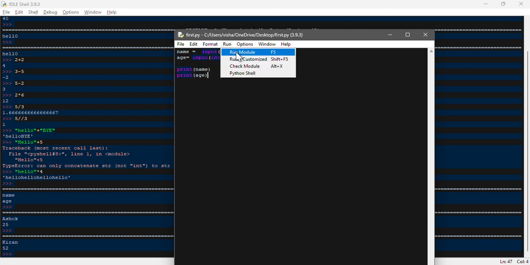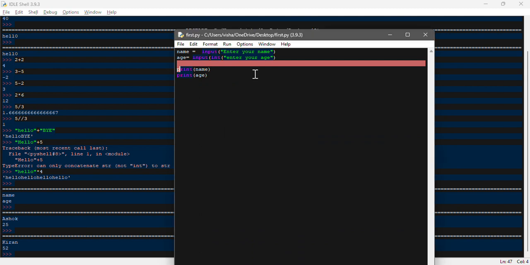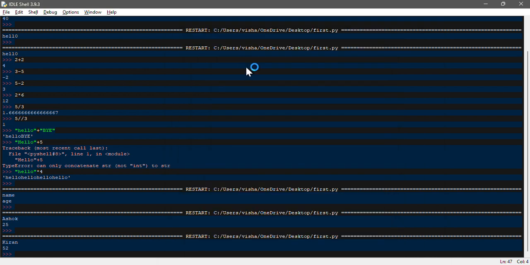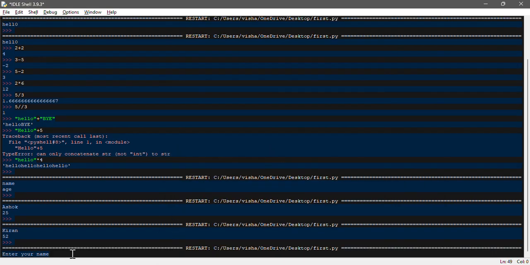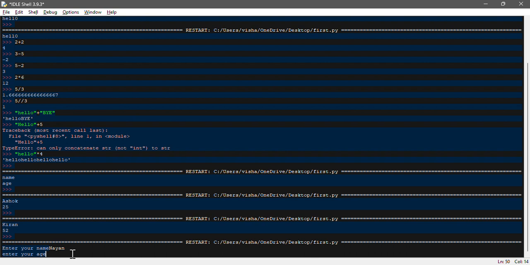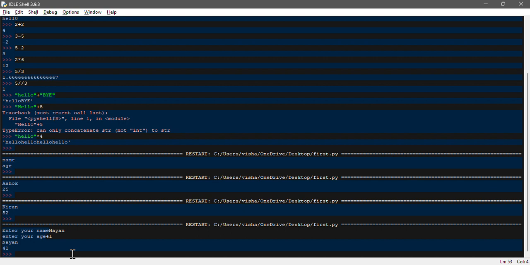If we save it and run it, we may face an error over here. This is because we may have declared int over here. So hang on one second, let me take out this int part, and let's see. Now it is asking the name. For example, if I enter 9 and press enter, it will again ask for the age. So if I type 41,